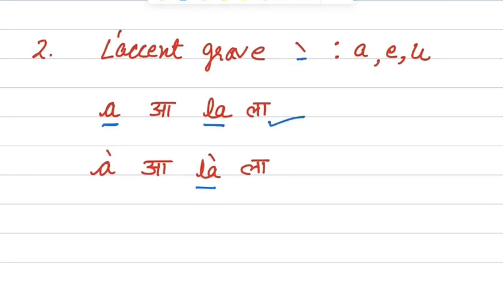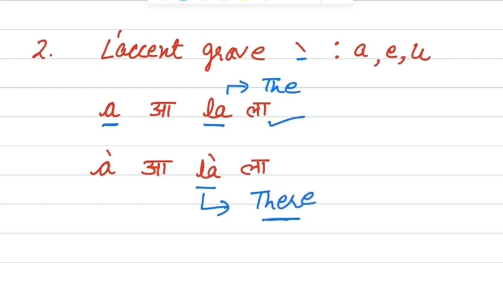Okay, now you have understood that the pronunciation of the letter doesn't change if we put accent grave on A and U, but the meaning gets changed. Here LA without accent, its meaning is the, but here LA with accent, the pronunciation is same but the meaning is there.